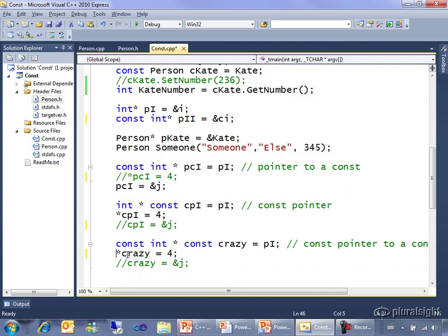So I can't reach out through the pointer, must be a modifiable lvalue, and I can't try to get it to point somewhere else. I can use it. I can say int k is equal to the contents of crazy. So it's not completely worthless. I just can't change either where it's pointing to or the value contained in what it's pointing to. And that's the story of const and pointers.